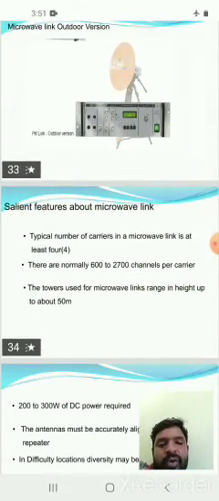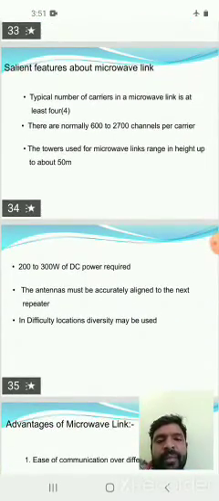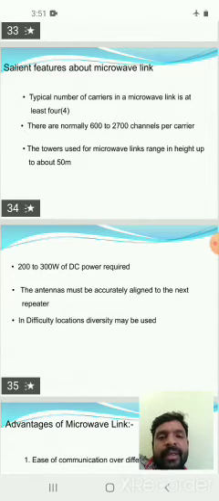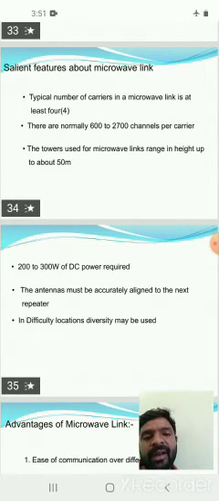Salient features of microwave link. The typical number of carriers in microwave links is at least 4. So here four carrier signals are used in a microwave link. There are normally 600 to 2700 channels per carrier. Each carrier signal can transmit 600 to 2700 sub channels.